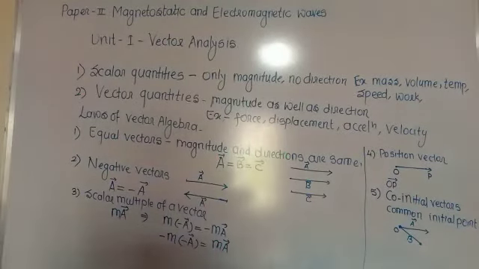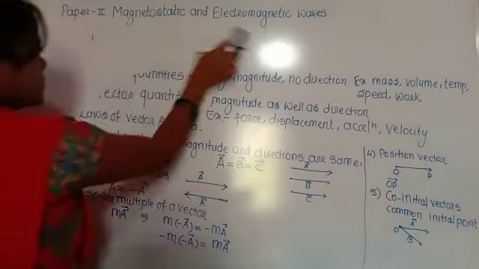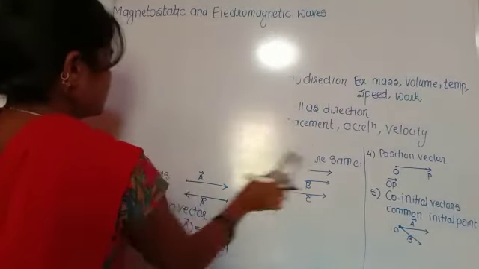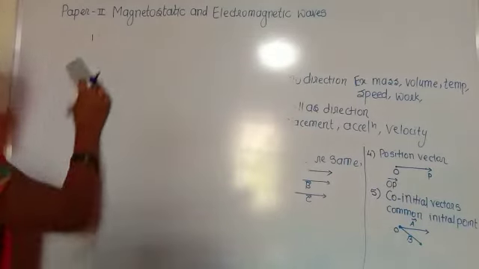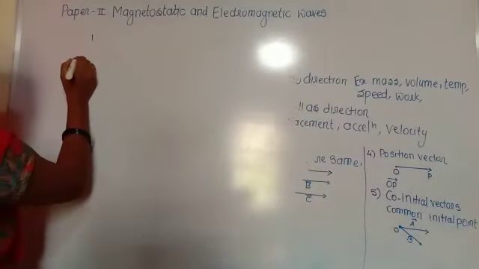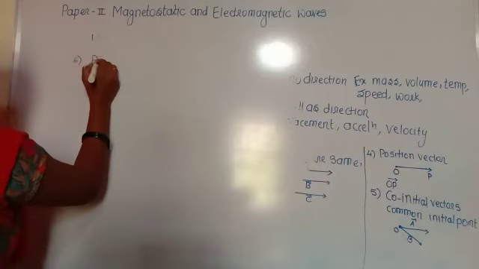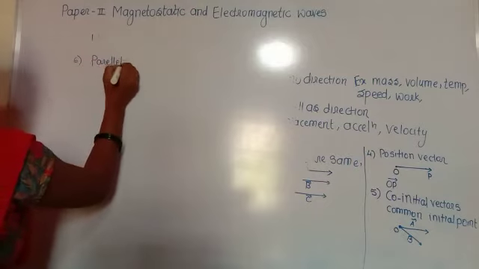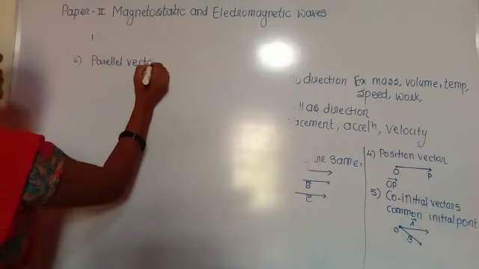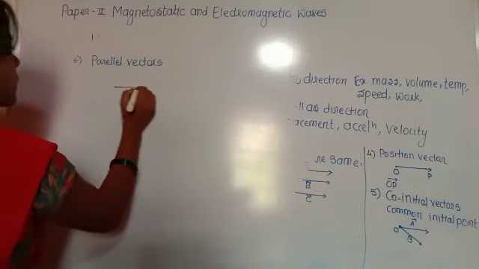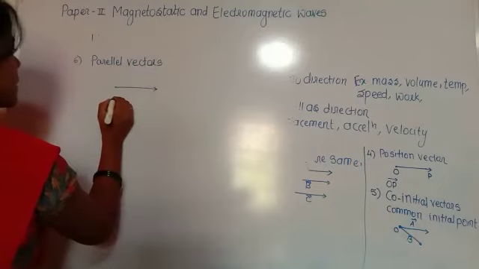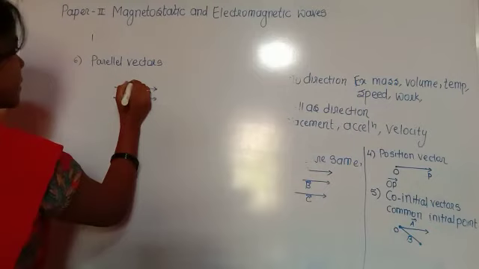The next one is collinear or parallel vectors. This is the first vector and this is the second vector.